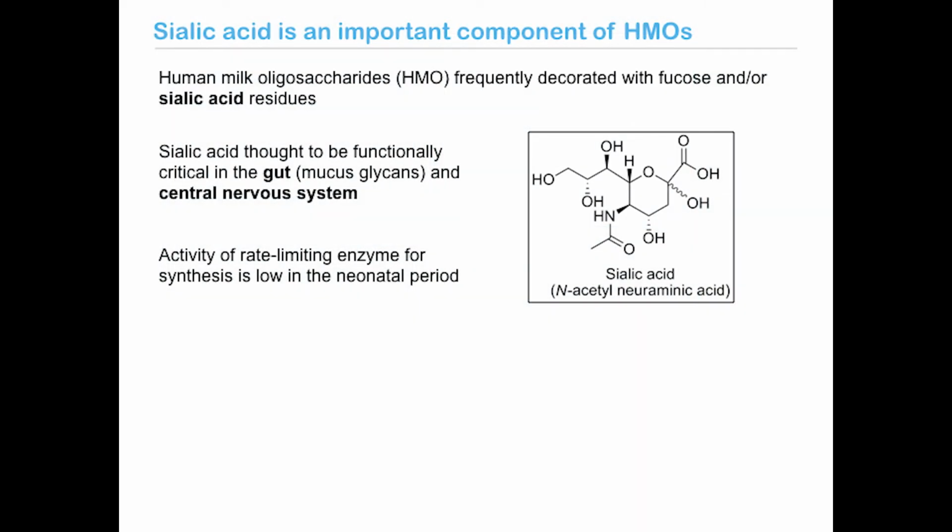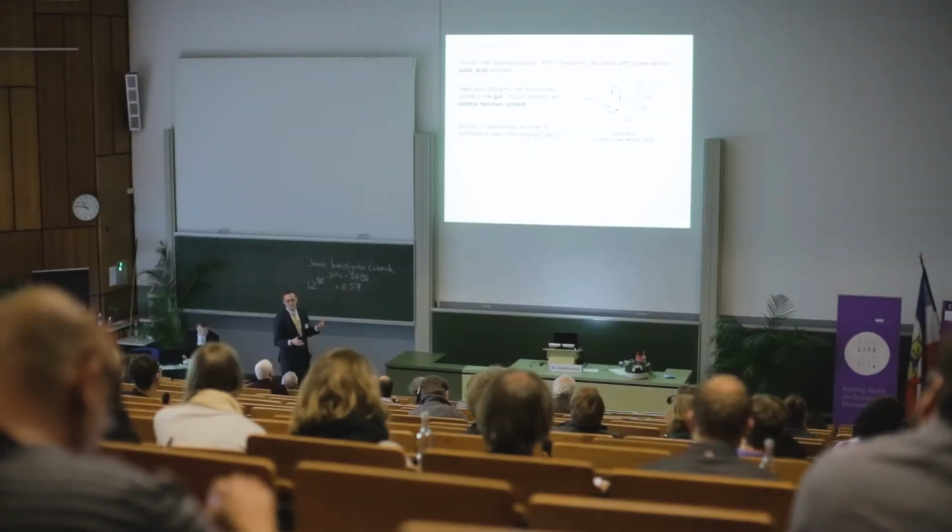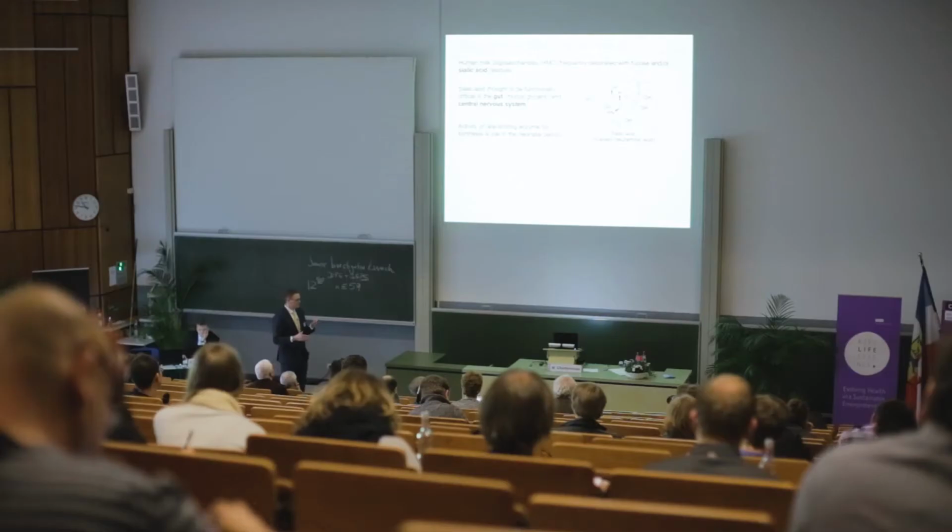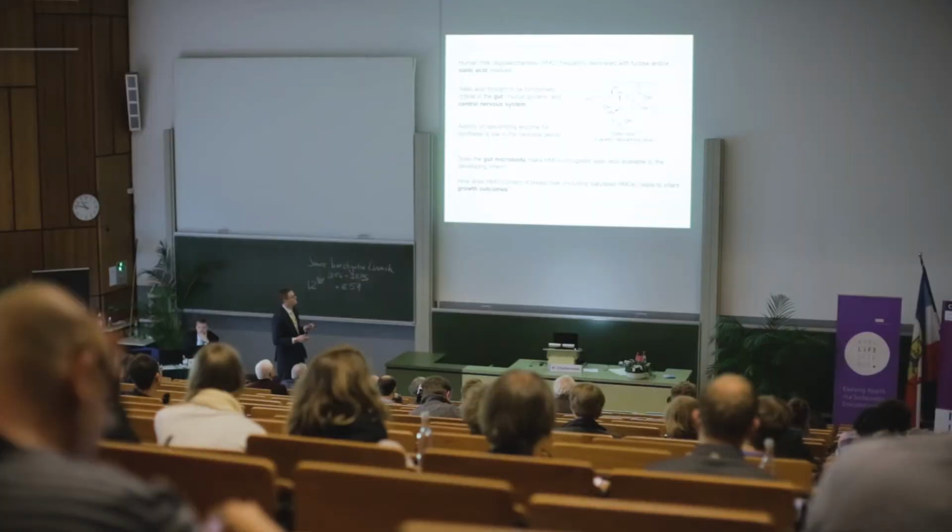As an important note, many human milk oligosaccharides are decorated with residues of fucose and/or sialic acids. And sialic acids are actually a class of compounds, but the most abundant of them is N-acetylneuraminic acid, which I'll just refer to simply as sialic acid throughout the talk. But sialic acid is thought to be functionally critical both in the gut, as it is incorporated into host mucus glycans, as well as in the central nervous system of a growing animal. What's interesting is that the activity of the rate-limiting enzyme for synthesis of this molecule is actually limited in the neonatal period. So it's thought that external sources of sialic acid are important for its incorporation into host tissues.